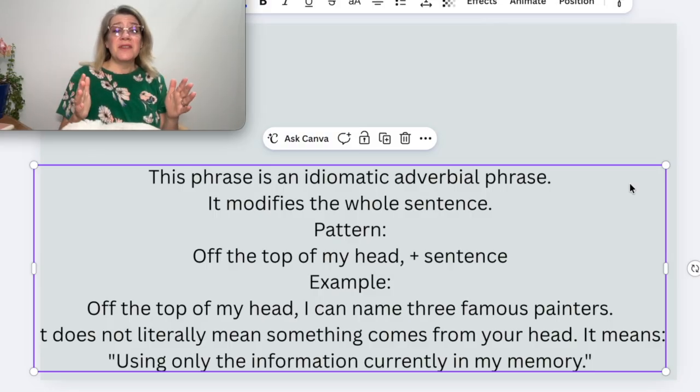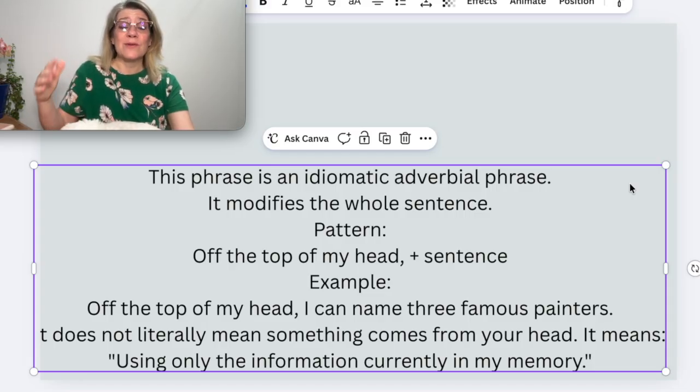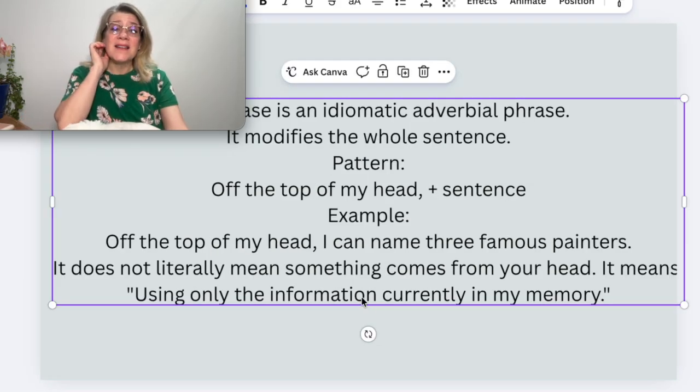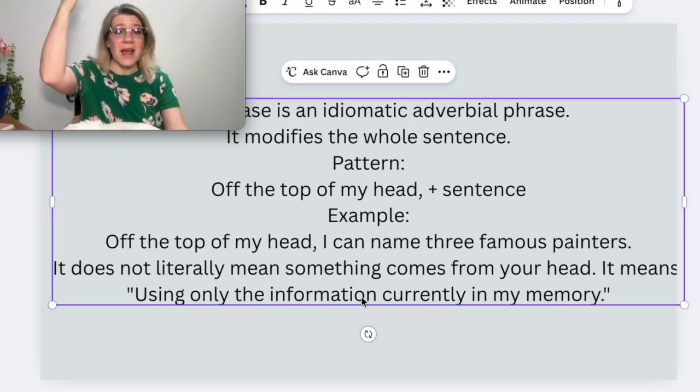I'm just thinking. Off the top of my head, I can name 3 famous painters. So if I'm going to name 3 famous painters off the top of my head, I might say Picasso, Van Gogh, and Rembrandt. Those are 3 famous painters. Now, I know more painters than that. Notice they were all European. That's because that's the art I've studied. So I couldn't really name an Asian painter off the top of my head. Maybe I need to study that so that I can also just name those painters. It does not literally mean something comes off of your head. It means that information is currently in my memory.